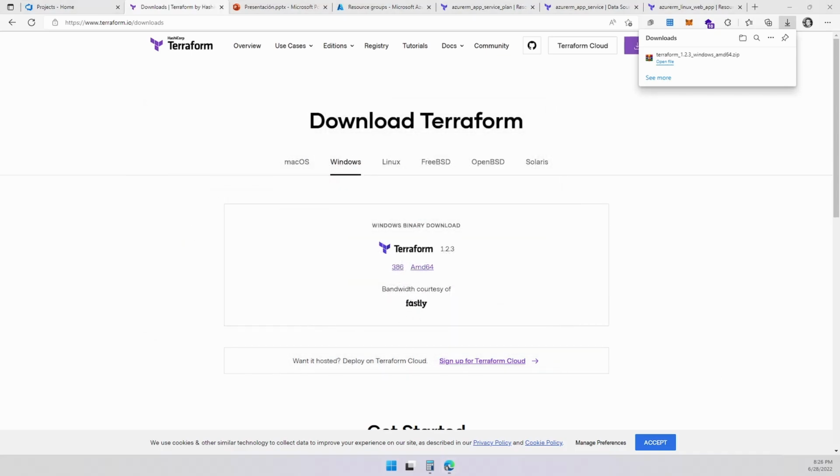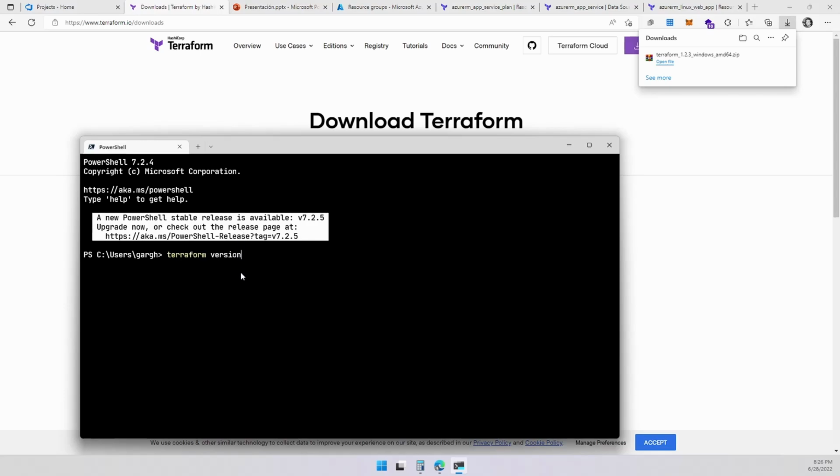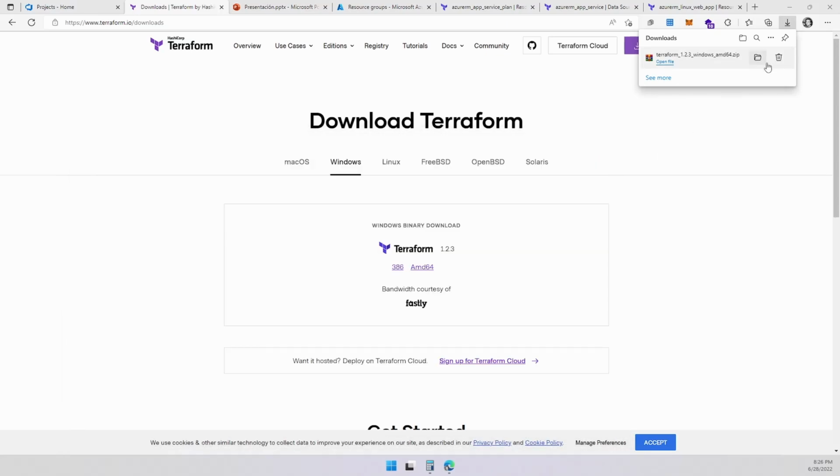To confirm that I was okay, remember my version was 1.2.2. Let's run the command again. Now it is 1.2.3. We successfully updated our version, which is pretty much the same thing as installing. We're good to go over here. So now we know that Terraform is installed. Let's create some resources.